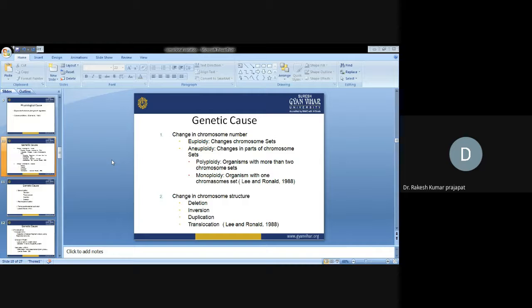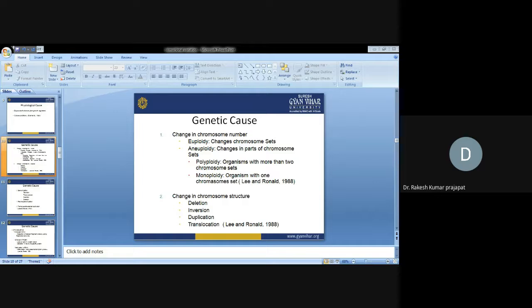Change in chromosome structure. Sometimes chromosome structure also changes because of deletion. Deletion is when a particular nucleotide sequence or segment, maybe 8 to 10 nucleotides or more, is deleted, which leads to a change in chromosome structure. Inversion: sometimes a particular chromosome breaks at a particular place and is added back in a reverse position.